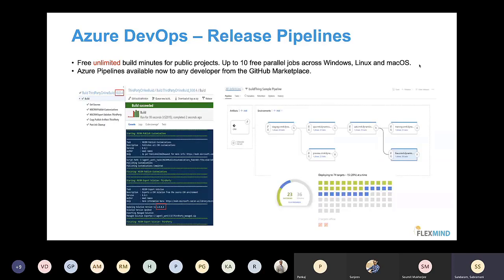So this is obviously a release pipeline. The previous one which we saw is a CI pipeline. This release pipeline is called your CD pipeline, which is again the third tool that we are going to see as part of this Azure DevOps.